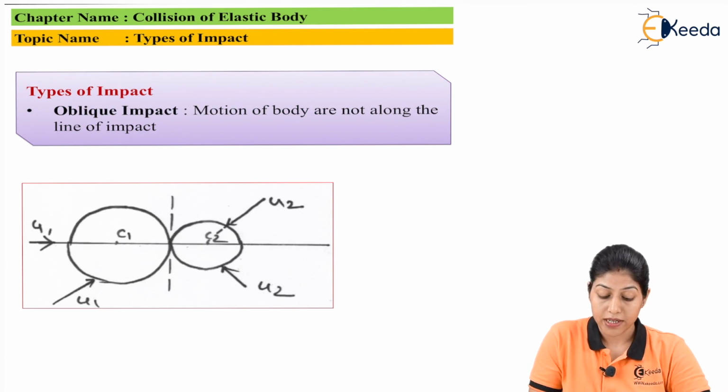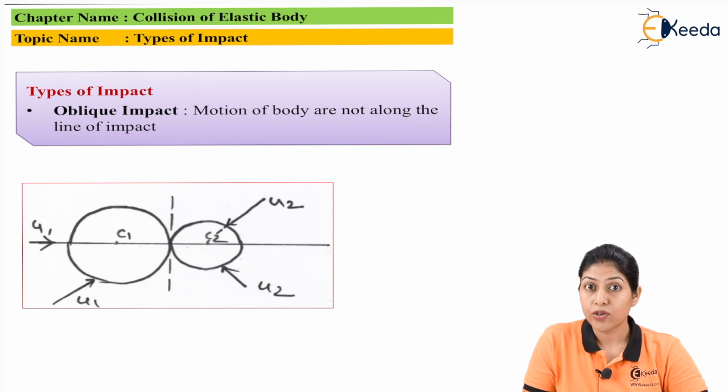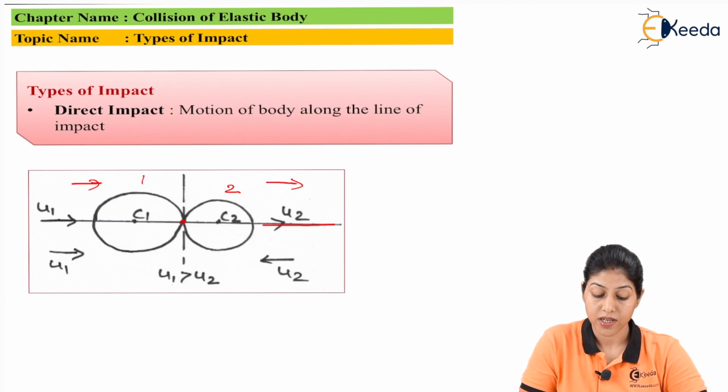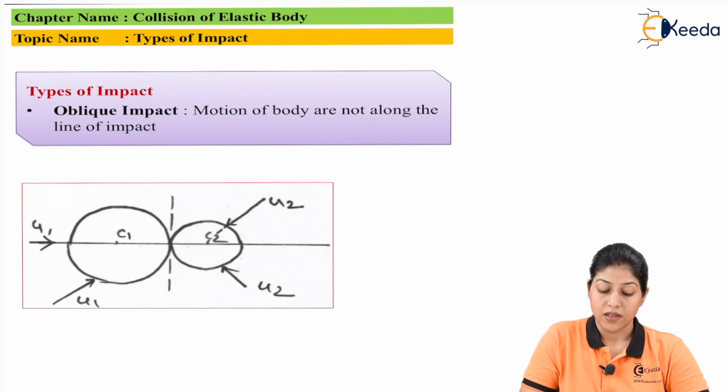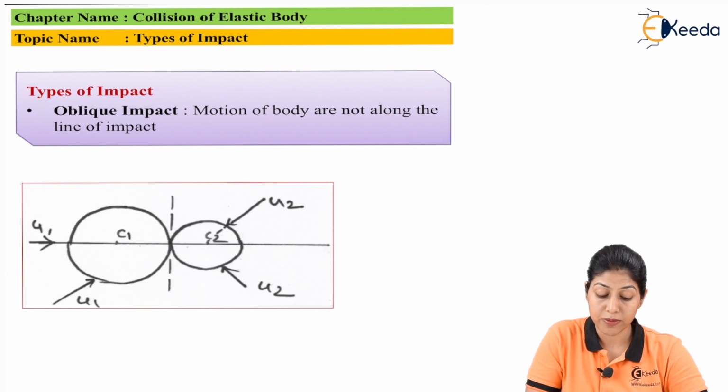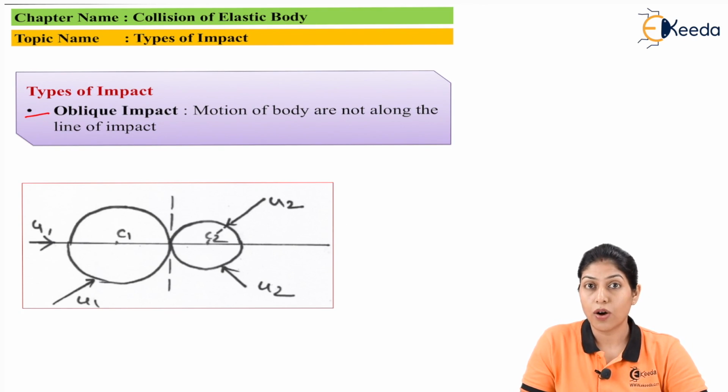Next type of impact is oblique impact. So oblique impact is opposite to the previous one. In direct impact, we are considering motion along the line of impact only, but after collision, if the motion of the bodies is not along the line of impact, that particular impact is called oblique impact.